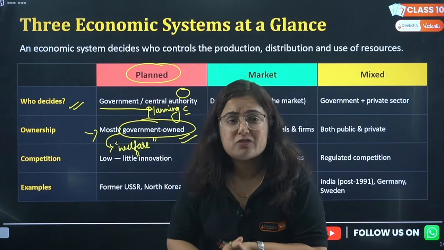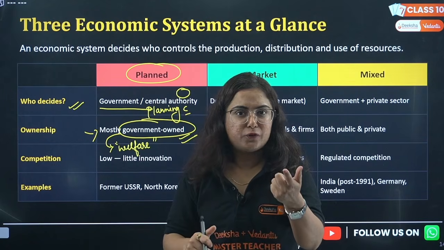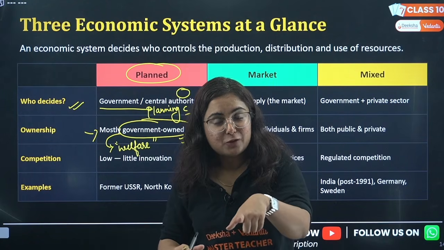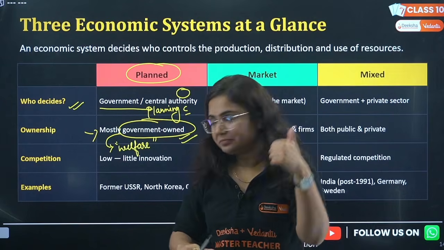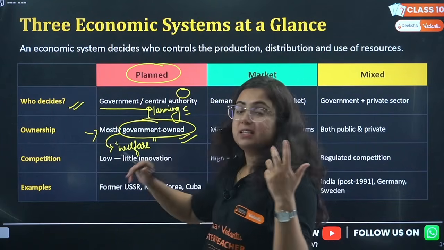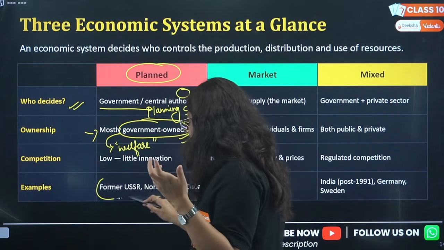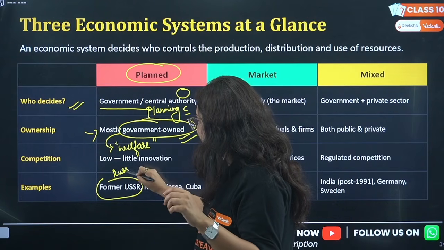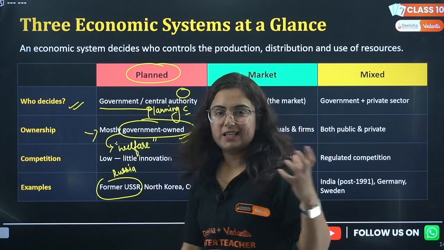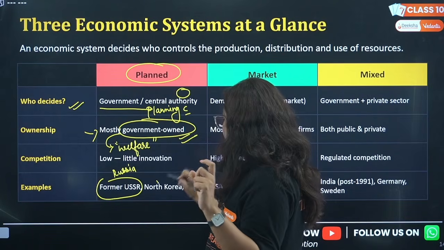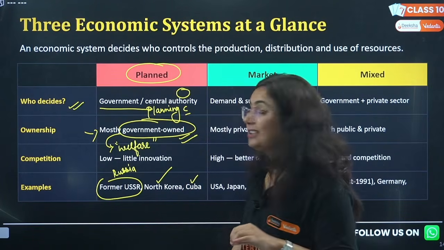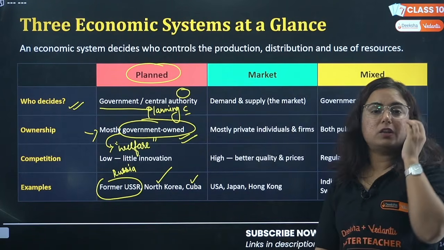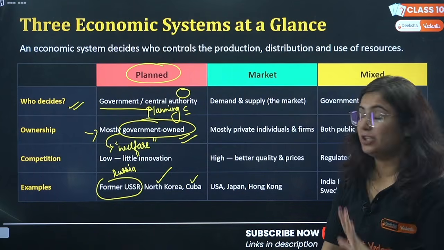Because it is made by the central authority, not on the basis of your choices, rather on the basis of your needs. Some countries like the former USSR, which is now Russia, North Korea, and Cuba, are the three countries which worked on the system of planned economy.